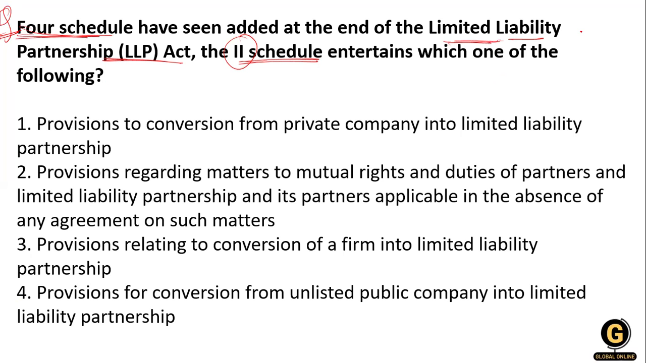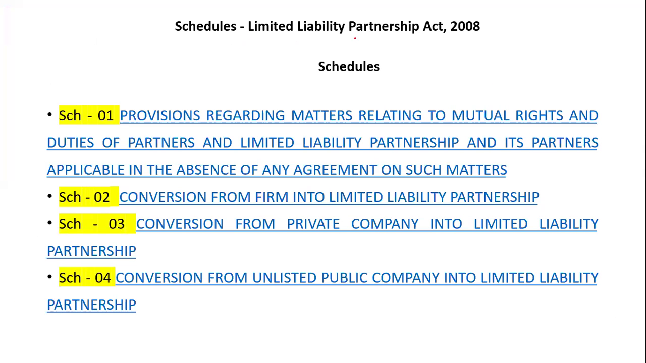So what are these schedules? First, we have to understand them. The schedules of the Limited Liability Partnership Act 2008 are: schedule 1 provides for matters related to the mutual rights and duties of the partners and the limited liability partnership, applicable in the absence of any agreement on such matters.